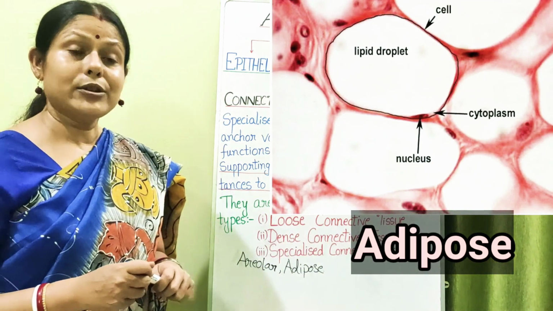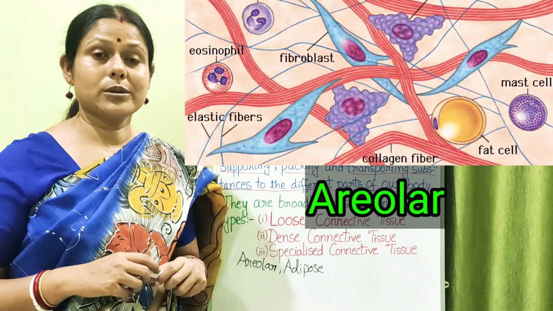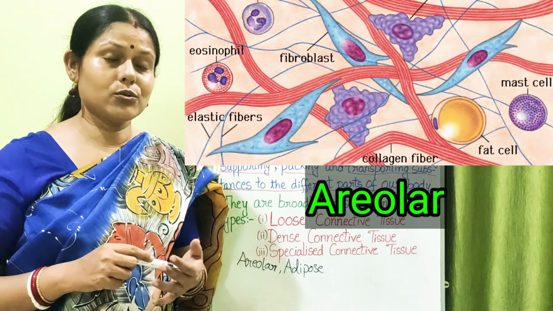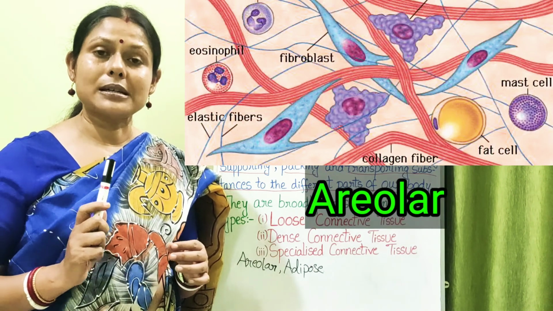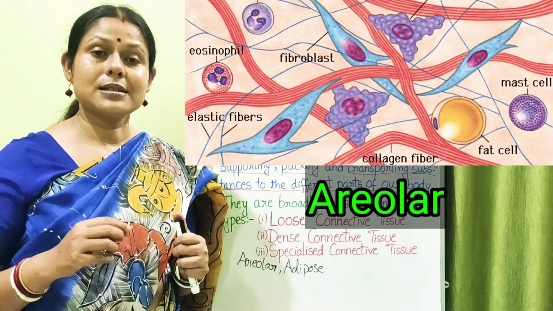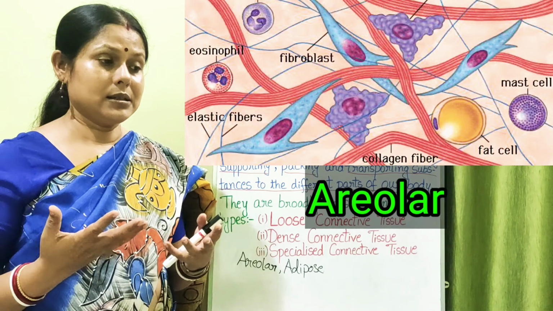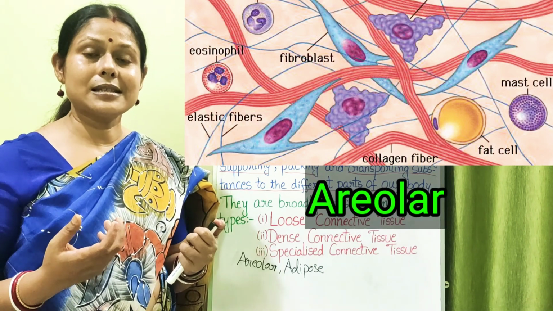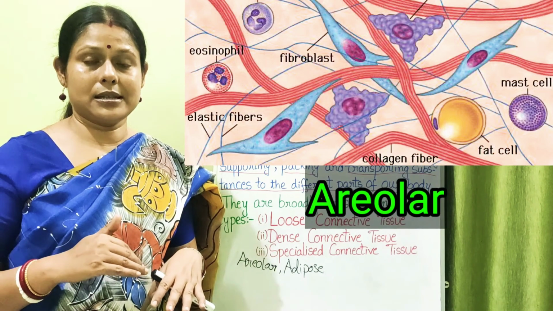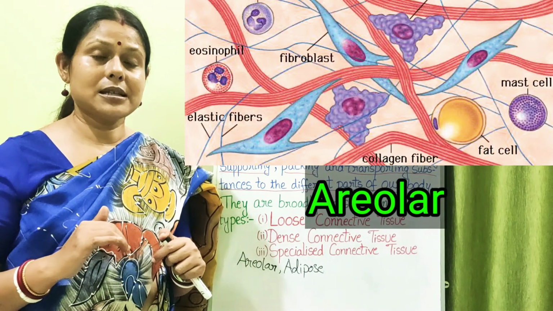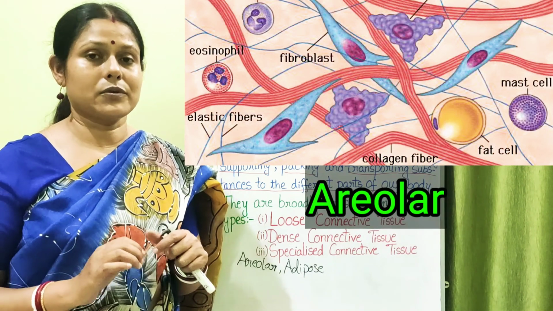Now what is this areolar connective tissue? What is its function? Is that the areolar connective tissue comprises of the matrix, which is, I told you, made up of your collagen fibers. It has fibroblast cells. The fibroblast cells forms the fibers which gives that is the flexibility or elasticity to this kind of areolar tissues which are beneath our skin. And since they are beneath our skin, so they help in the connection between that of the skin with that of the muscle of our body.